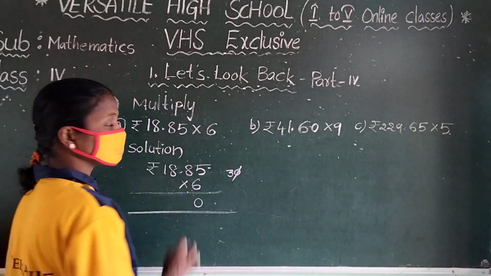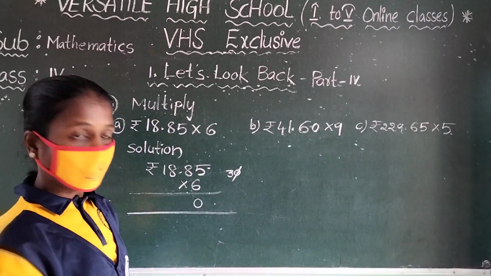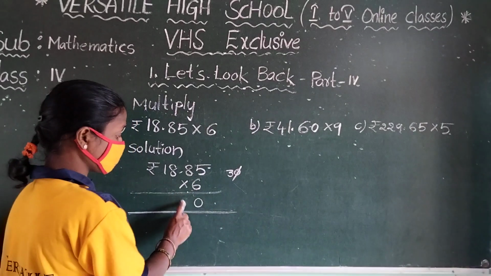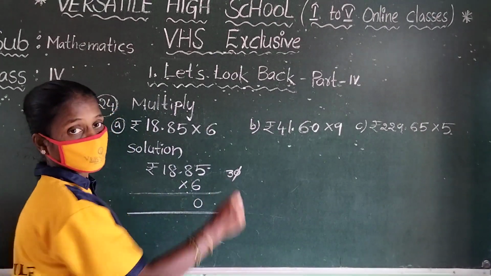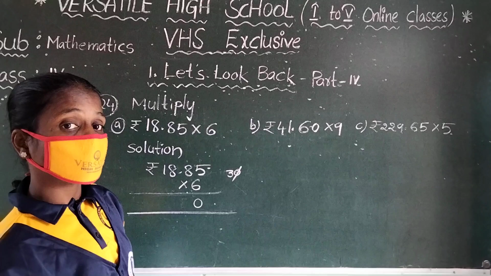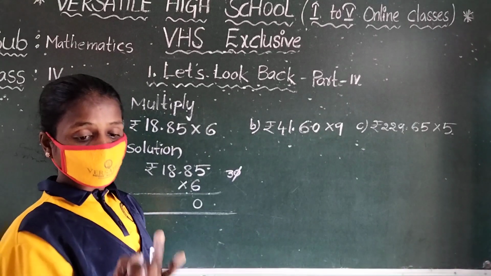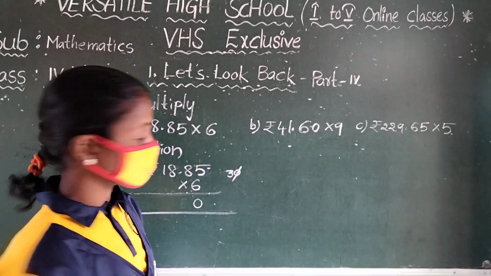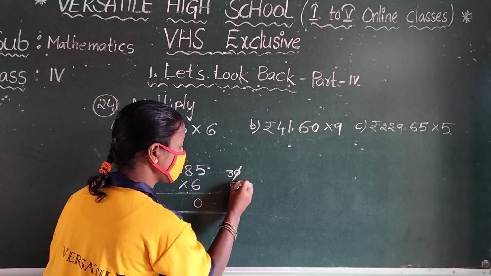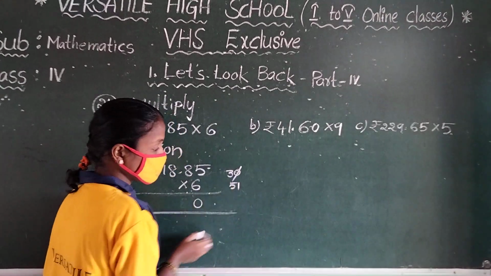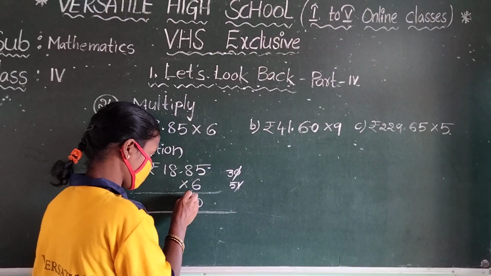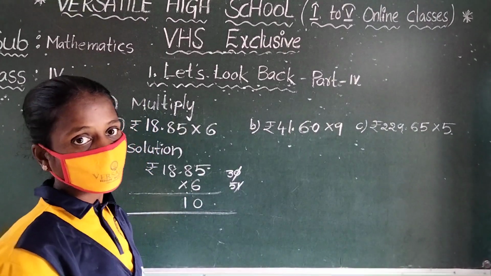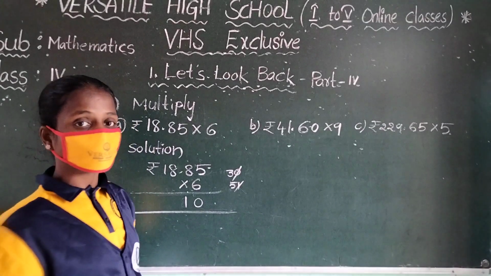Next, 6 eights are 48. Don't write 48 directly. Why? Because here the number is 3. 48 plus 3: 49, 50, 51. So you write here 51. Which one is written down? 1. That means ones digit 1 is written down. What number is remaining? 5.